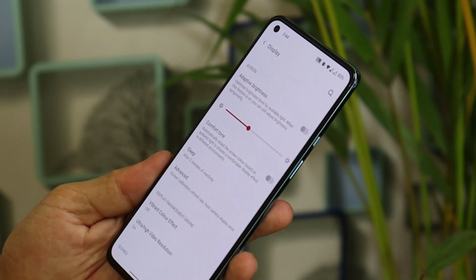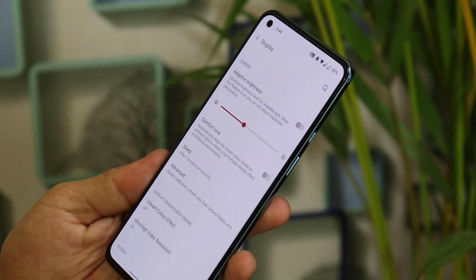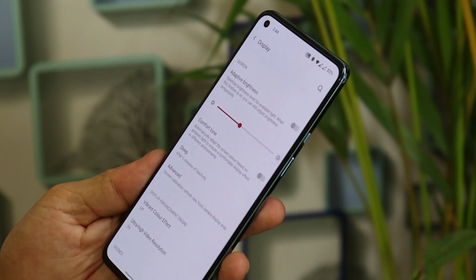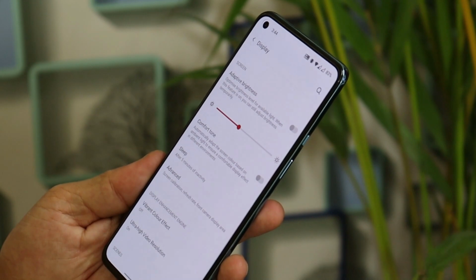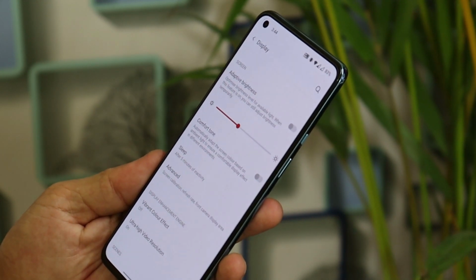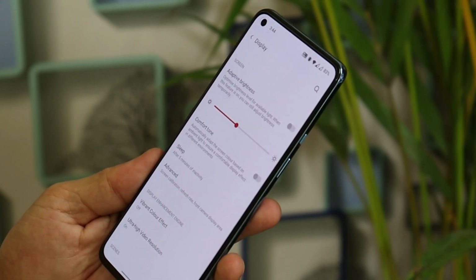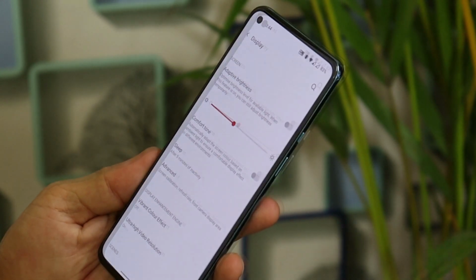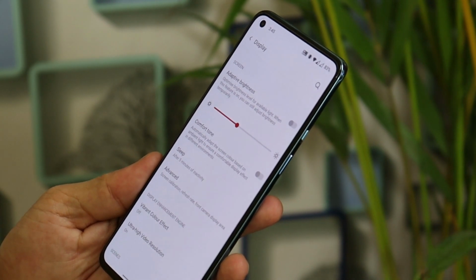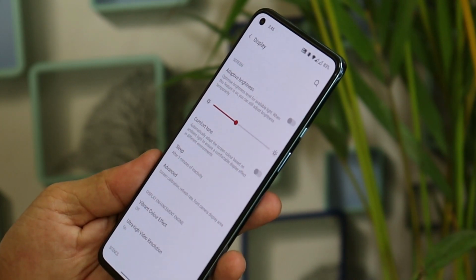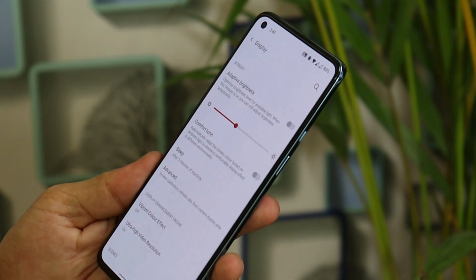Another issue which bothers me a lot on my OnePlus 9 is related to brightness. Adaptive brightness is not calibrated well on this particular build of Oxygen OS, and that's the reason I have turned it off. Along with that, there's another issue. I'm not sure exactly whether that's an issue with the proximity sensors or something else. And that's when I'm watching YouTube videos during the night time when all the lights are turned off, or you can consider low lighting conditions.